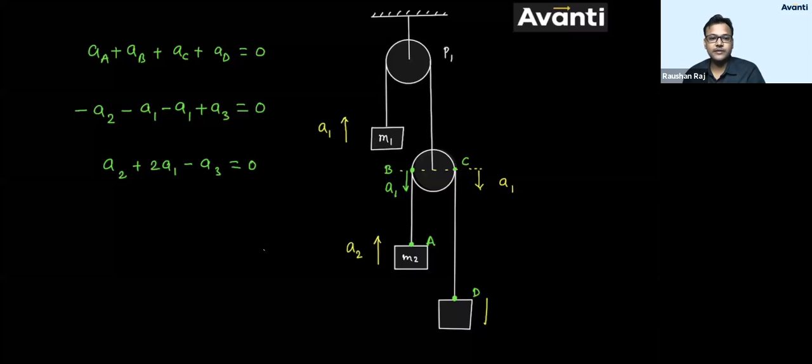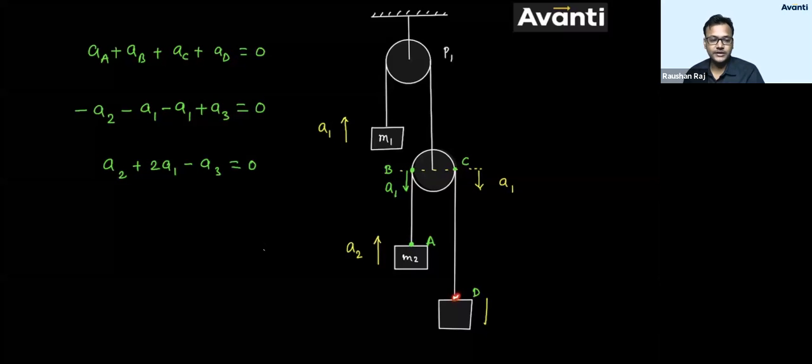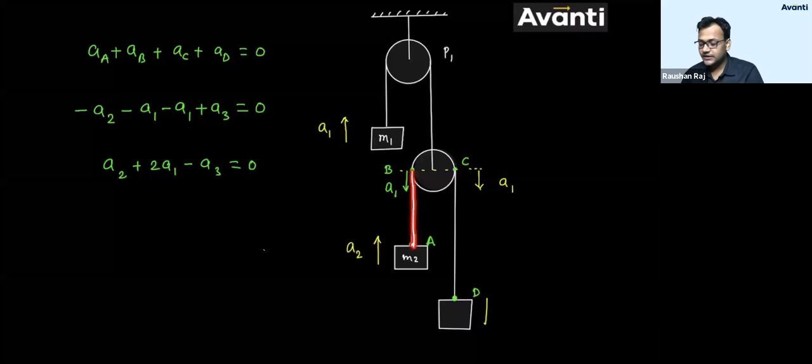Points of interest means, what are we going to talk about? So we'll talk about the acceleration of this point, acceleration of this point, acceleration of this point, acceleration of this point. Okay? And then consider the velocity or acceleration as positive if it is trying to increase the length. If the velocity of A is trying to increase the length AB, then we'll consider velocity of A as positive. If the velocity of A is trying to decrease the length, then we'll consider velocity of A as negative. Okay? This is what we have assumed.